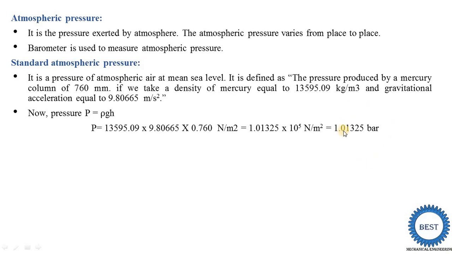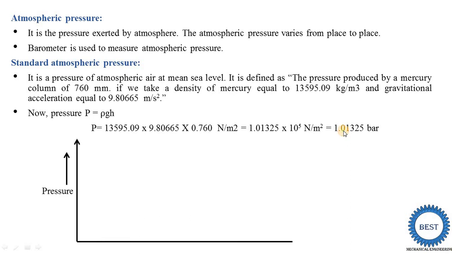Right now the atmosphere around us has some pressure, and its value is 1.01325 bar. Now all these parameters are represented on a graph. On the x-axis there is no parameter, and on the y-axis is the value of the pressure.